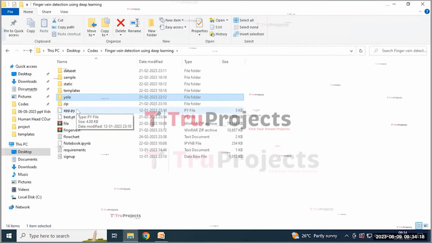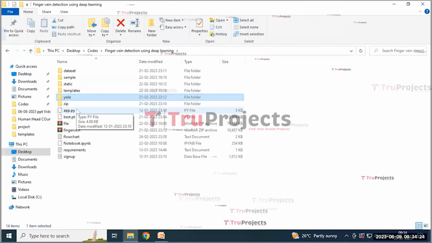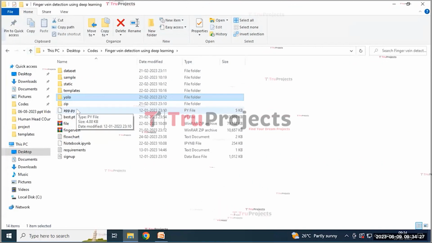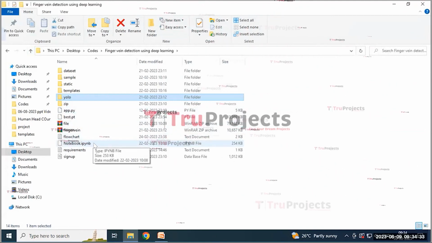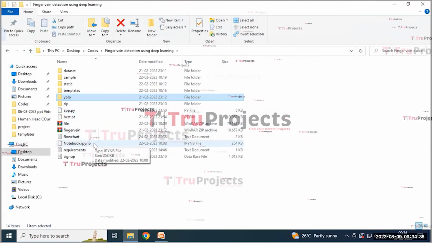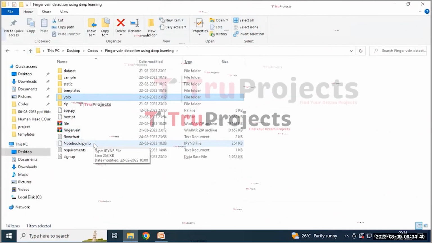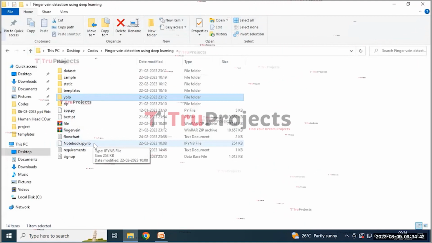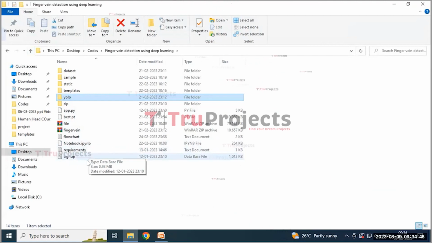It includes code written in Python that handles server-side operations such as processing the user request, interacting with the database, and generating the dynamic content that is to be rendered in the HTML template. And the notebook is an IPYNB file which contains a combination of code, graphs, and output all in one place. It allows the user to write and execute code in individual cells, making it a popular choice for data science.